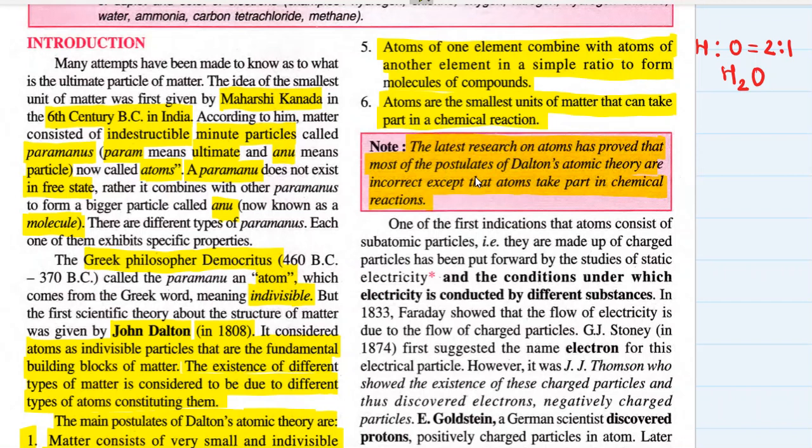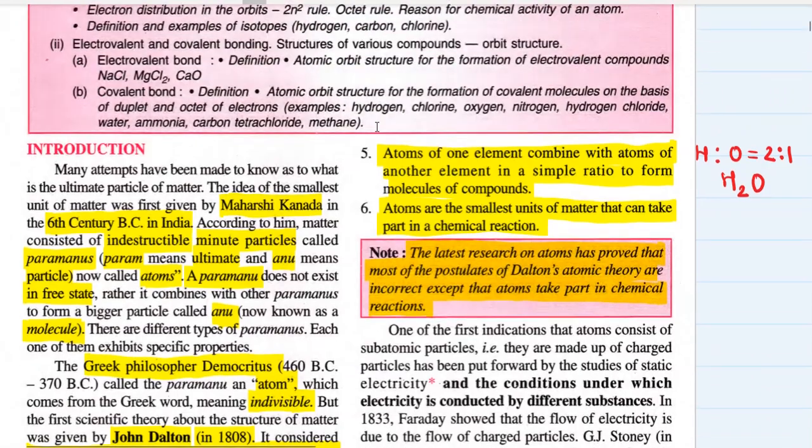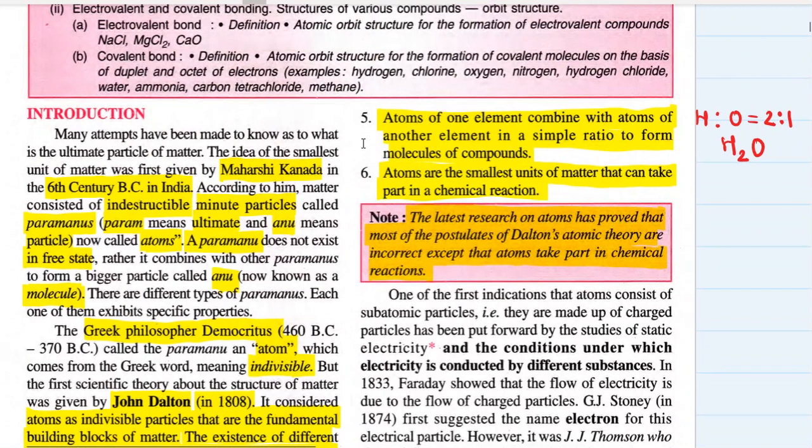See, Dalton was accurate in his assumptions or theory which he proposed 200 years back. But now, if we go into details of what he proposed, we find that there were some mistakes. But he was correct up to an extent. The one fact he got right is that atoms take part in chemical reactions. Atoms are the smallest particles which take part in a chemical reaction. That is the sixth postulate. So what was the problem with postulates number 1 to 5? We will discuss that.